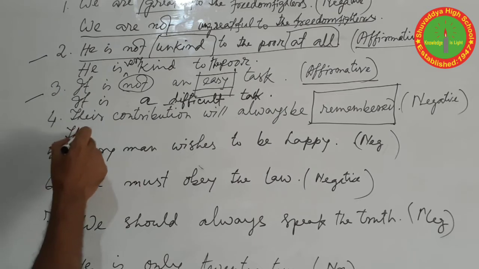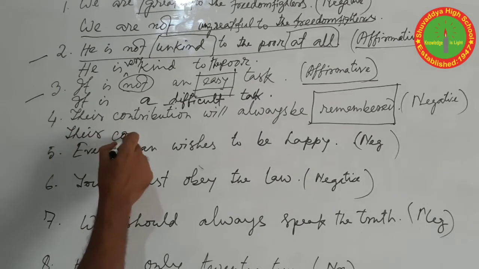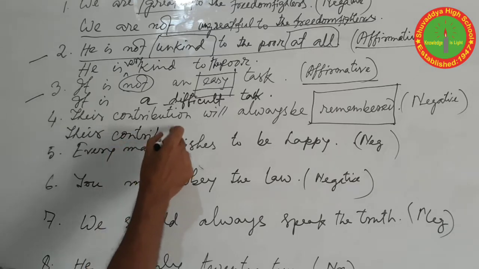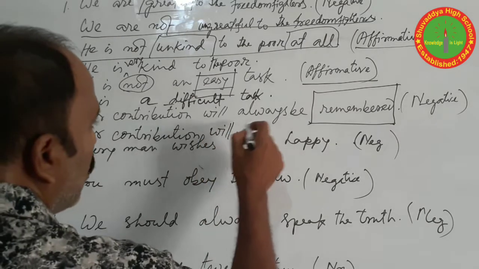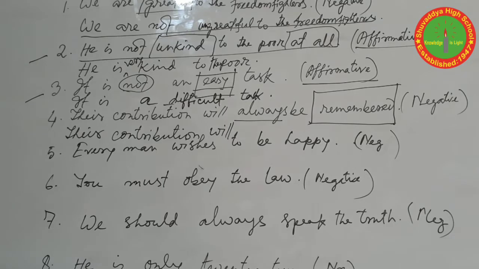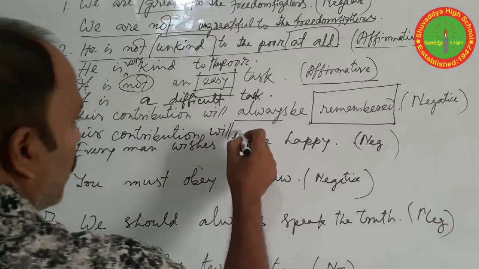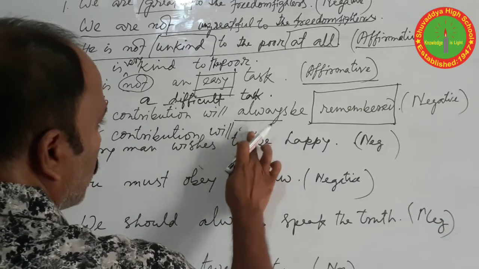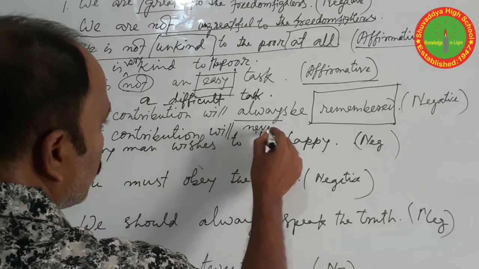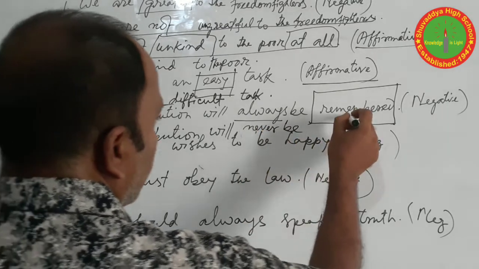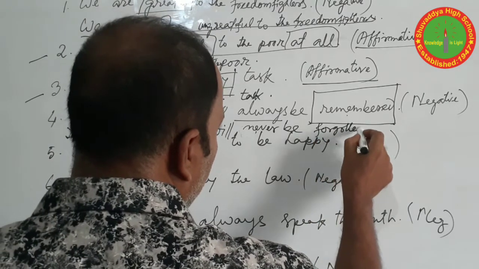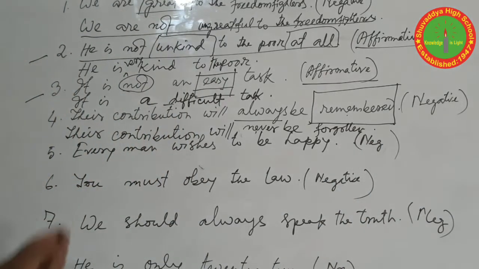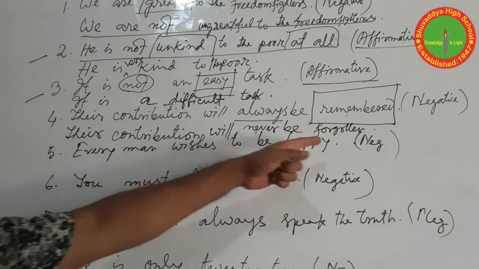So we should write: their contribution will, for always, you can find here, for always, never be, the opposite meaning of remembered, forgotten. So the answer: their contribution will never be forgotten.